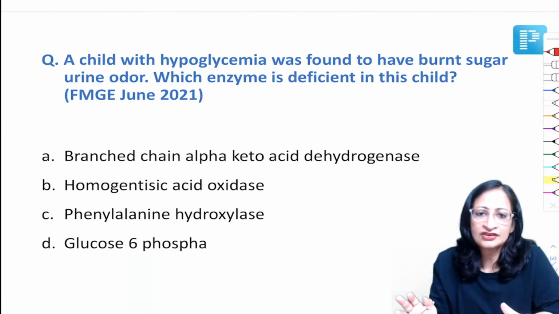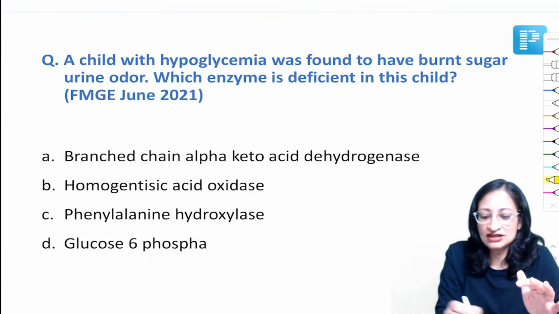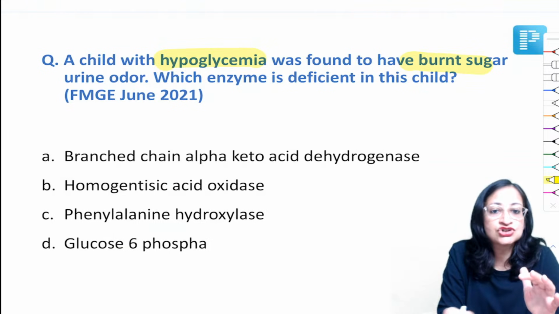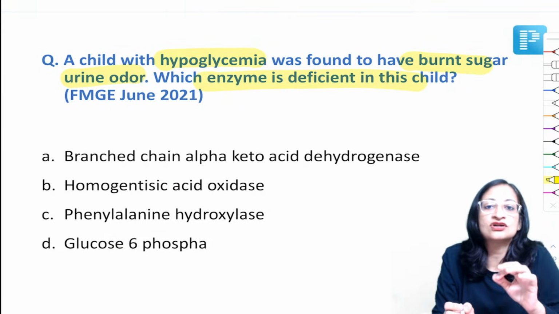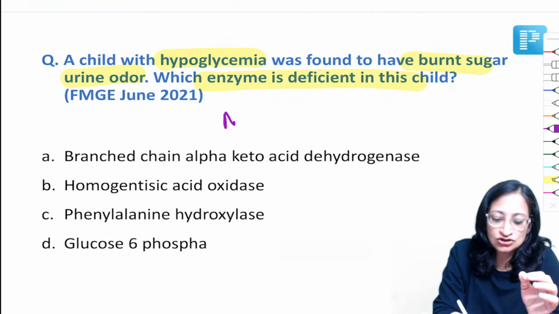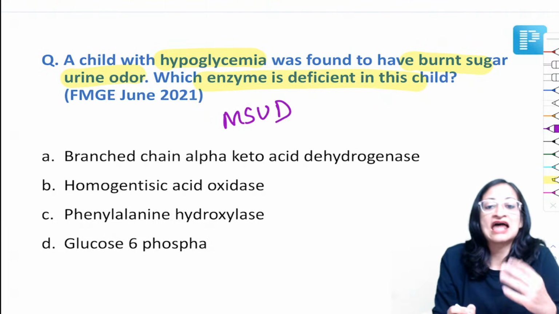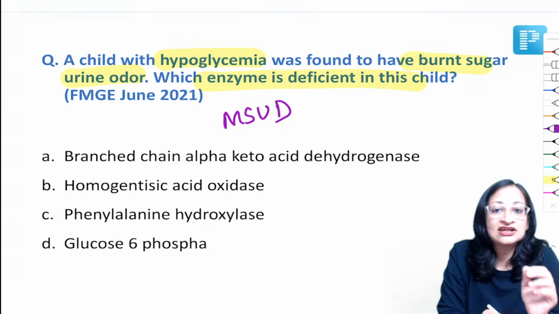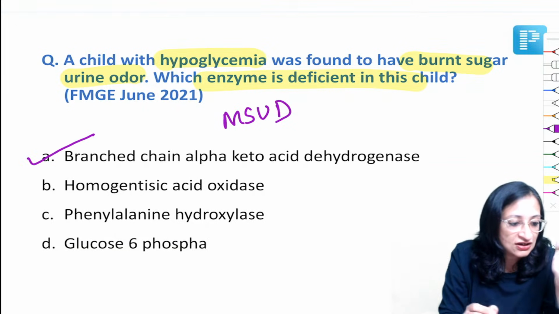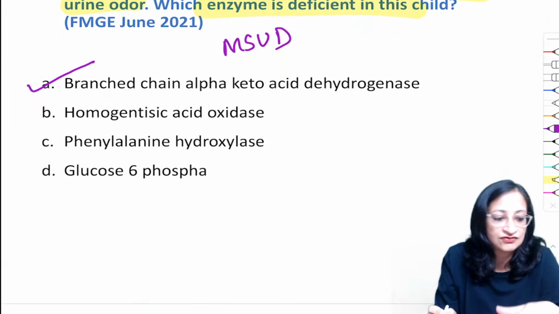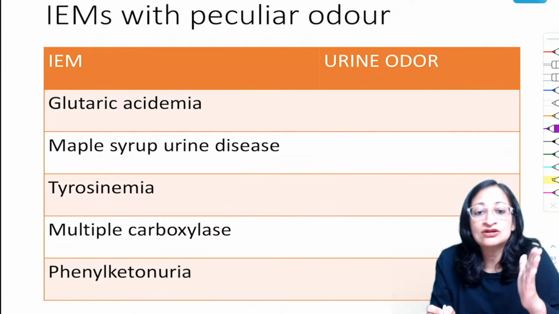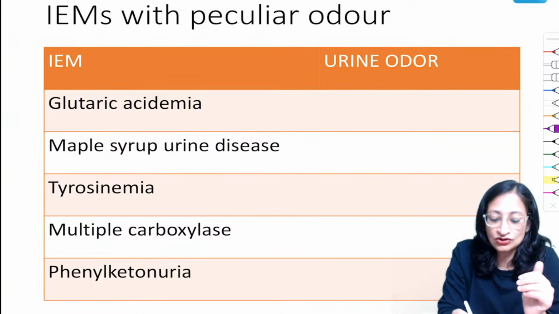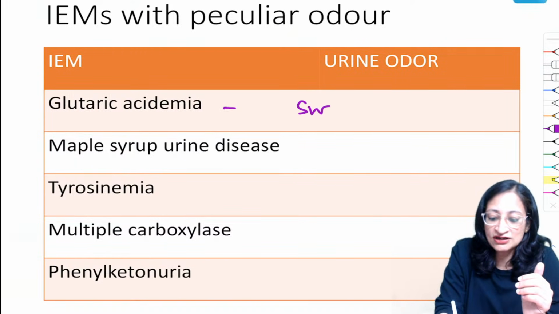Now, a child with hypoglycemia was found to have burnt sugar urine odor. Which enzyme is deficient? Burnt sugar urine odor, friends, we all know we get in MSUD, maple syrup urine disease. And the enzyme deficient is branched chain alpha keto acid dehydrogenase. Very good. There are certain inborn errors of metabolism with peculiar odor, like glutaric acidemia, where you get a sweaty feet odor.